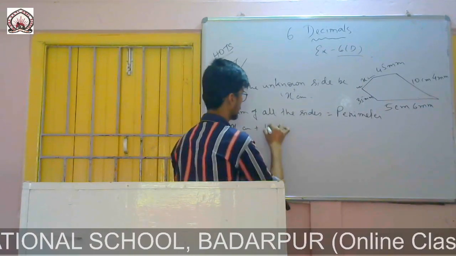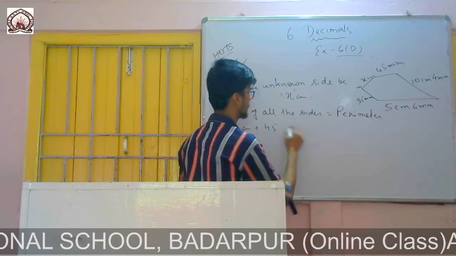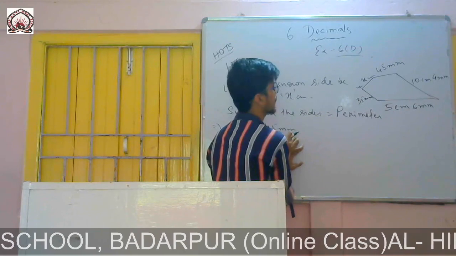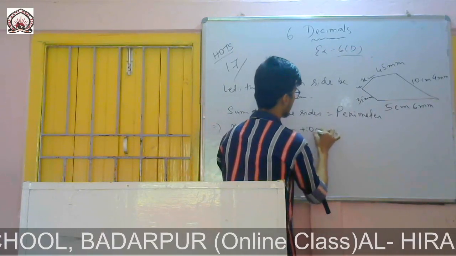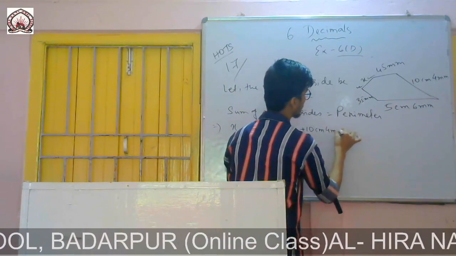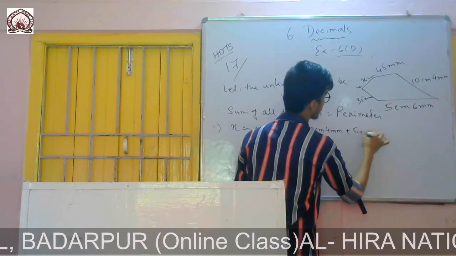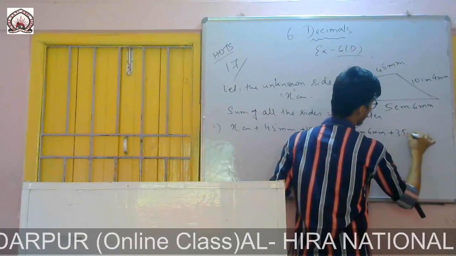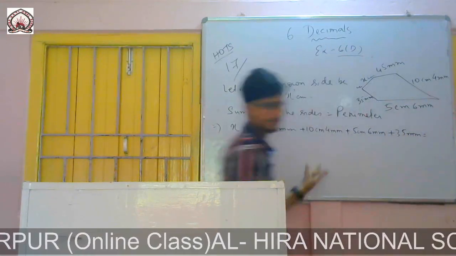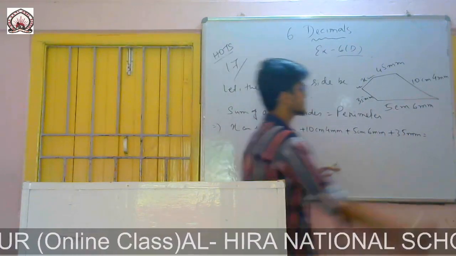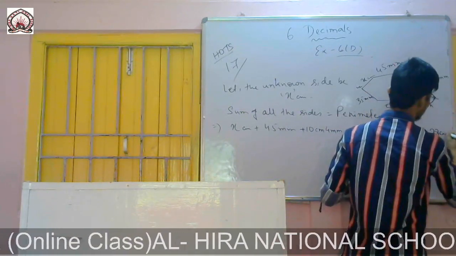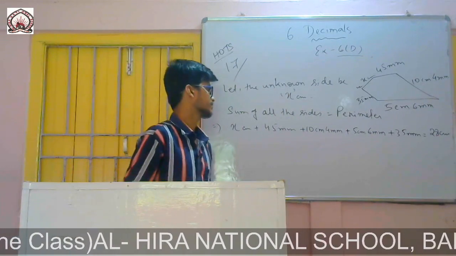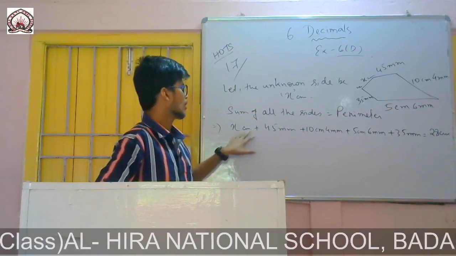You have to do the conversion. I am not doing it on a different sheet; I will simply do the conversion on the main. 45 millimeter, then 10 centimeter 4 millimeter, then 5 centimeter 6 millimeter, and the last one is 35 millimeter, which is equal to the perimeter, given as 28 centimeter. So I have to convert all of them to centimeter.